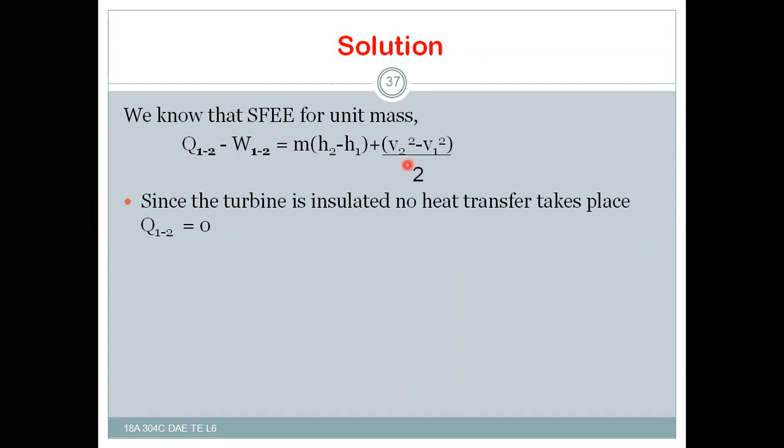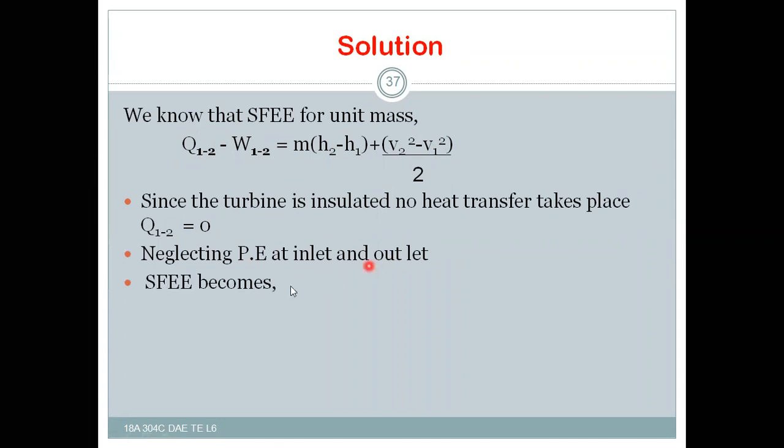After substitution of all these values, neglecting potential energy at the inlet and outlet, the steady flow energy equation becomes W12 is equal to (h1 minus h2) plus (v1 square minus v2 square) by 2.